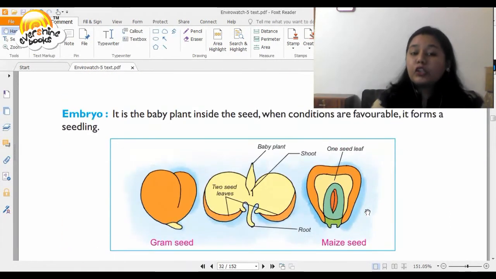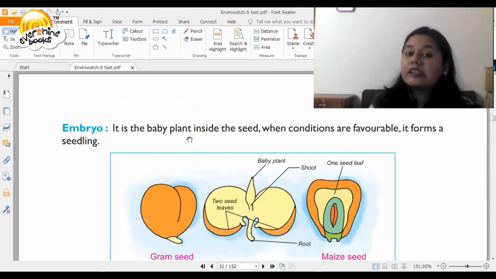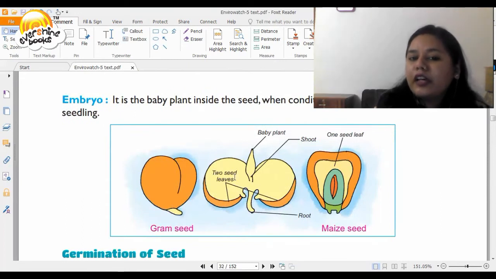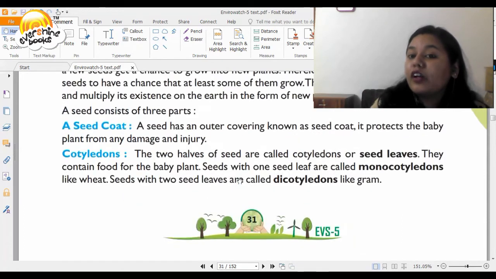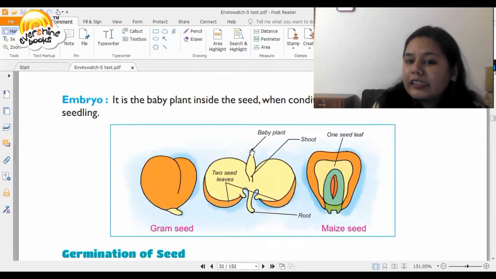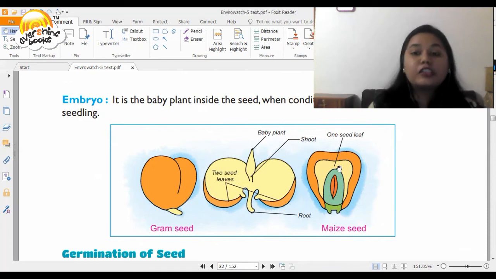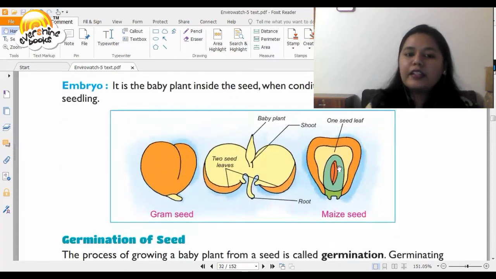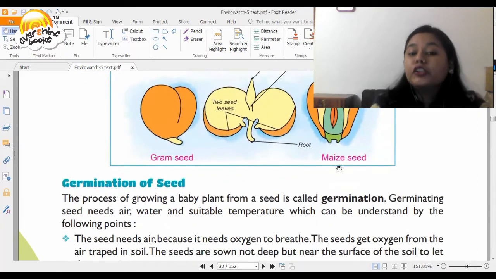Then you talk about the embryo. What is the embryo? It is the baby plant inside the seed, which, when conditions are favorable, forms a seedling. So you can see this gram seed. It has two seed leaves. What is it called? It is called dicotyledons, and then it has a baby plant. And the maize seed has one seed leaf. It is called monocotyledons. All right.